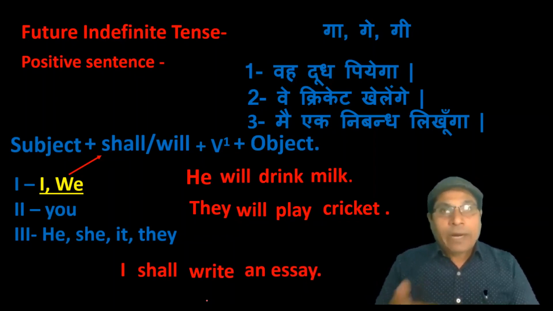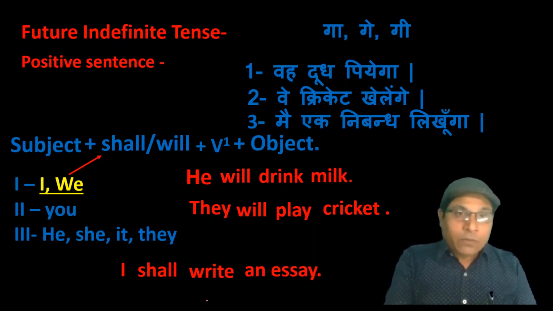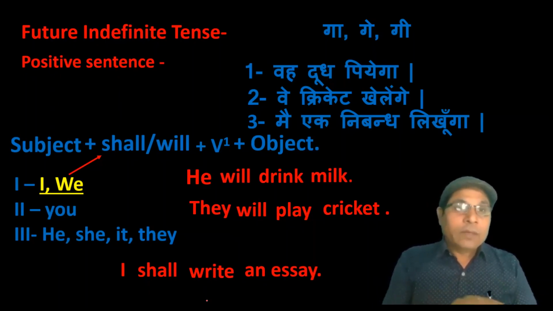Here I would like to say something. Dear students, you have seen in many sentences the helping verb will with the subject I and we. Just you can see here that I have used shall with the subject I and will with you, he, she, it and they.